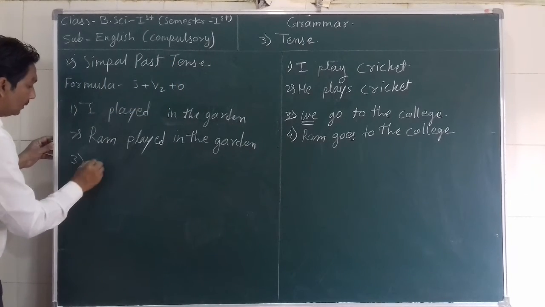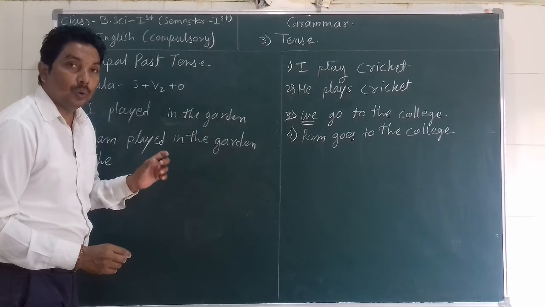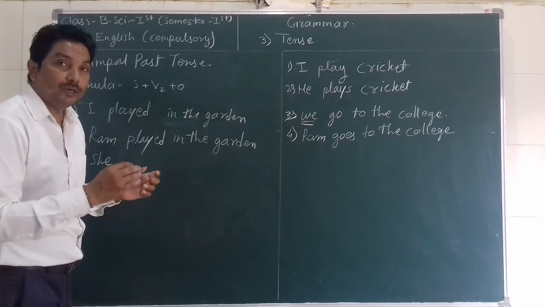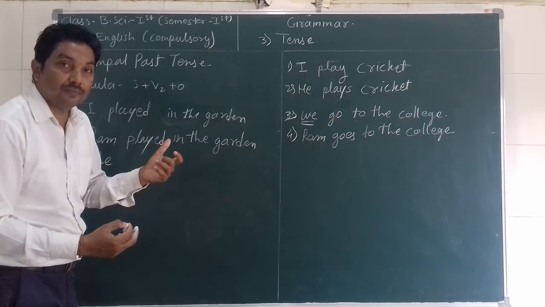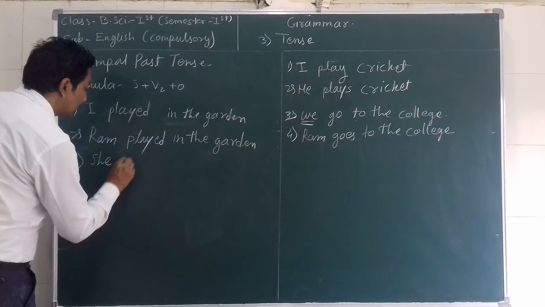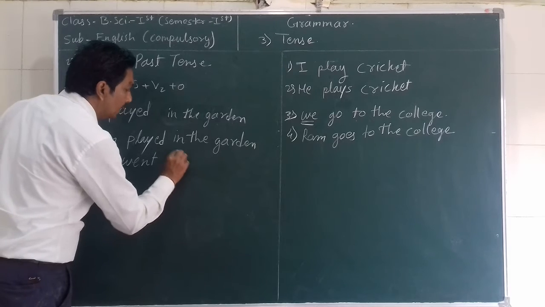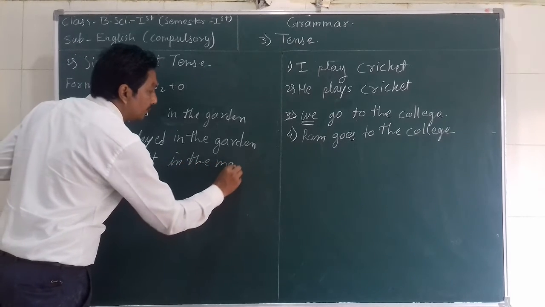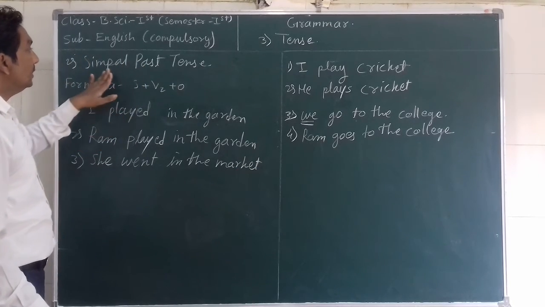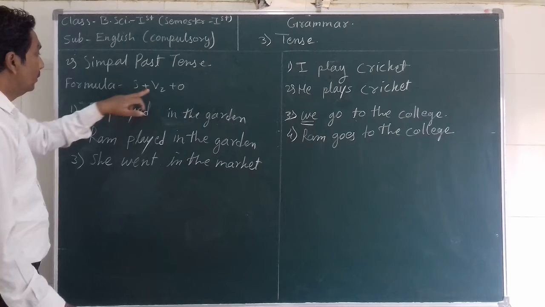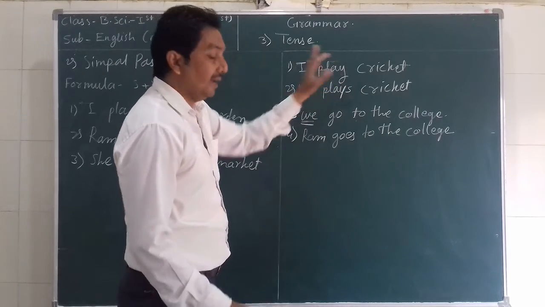Then subject is she. You want to take the verb go. So in simple past we need to use second form of that verb, past tense form. What is the form? It is went. She went. Then object. Where she went? In the market. So in this way you have to make sentences in simple past tense: subject, V2 and object. In simple present tense: subject, V1 and object.